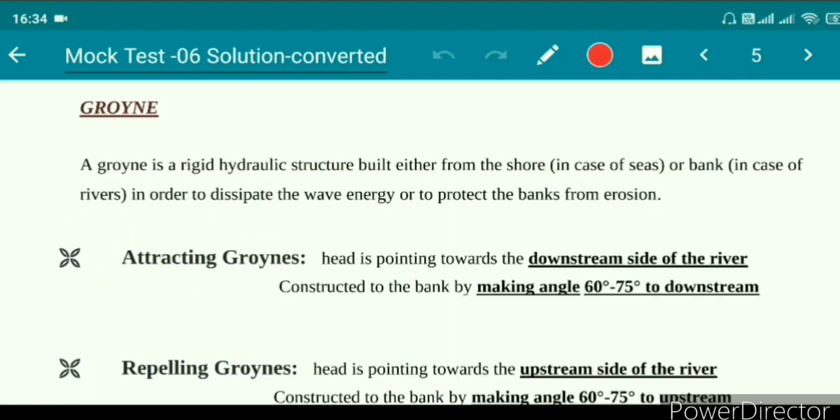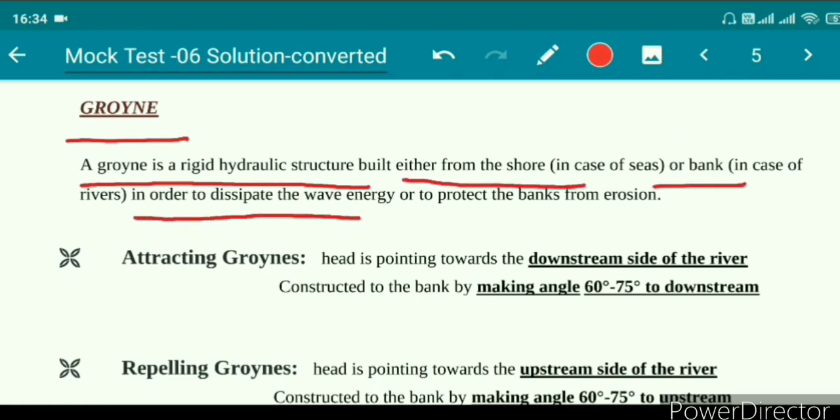So before moving to the next question, at first you have to understand what a groin is. A groin is a rigid hydraulic structure that is built either from the shore or from the bank in order to dissipate the wave energy or to protect the bank from erosion.